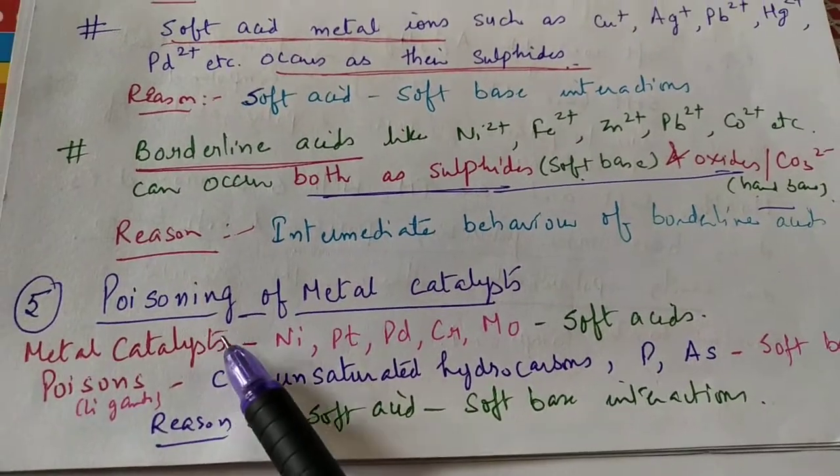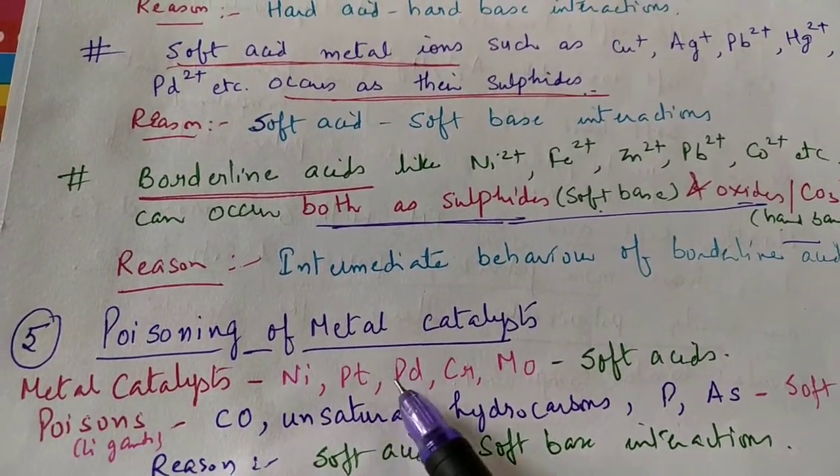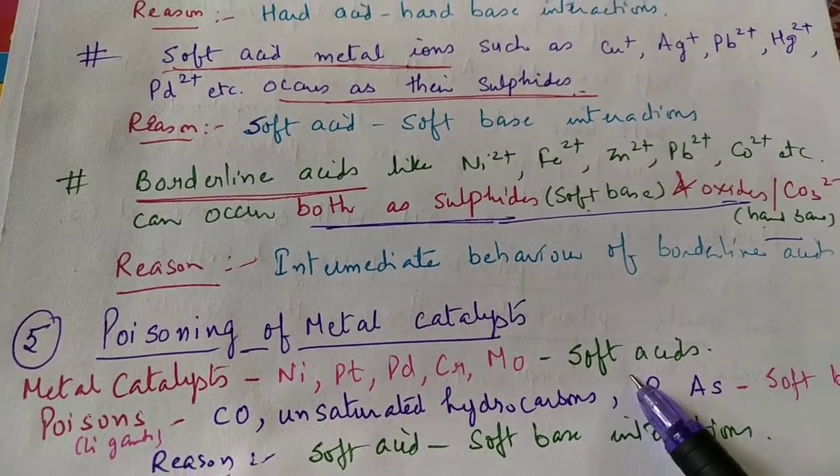Next application is poisoning of metal catalysts. You know, metal catalysts like nickel, palladium, chromium, molybdenum are soft acids.